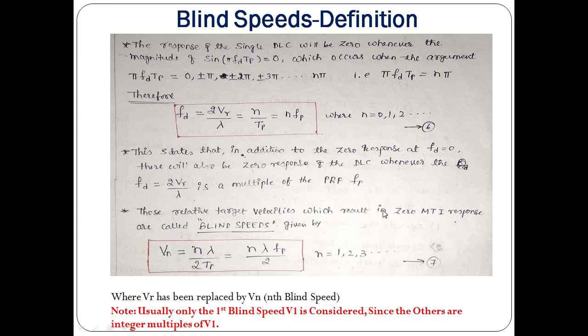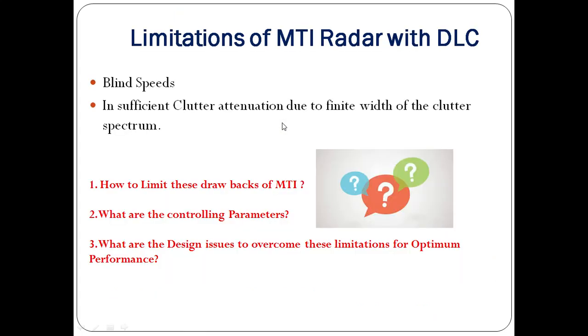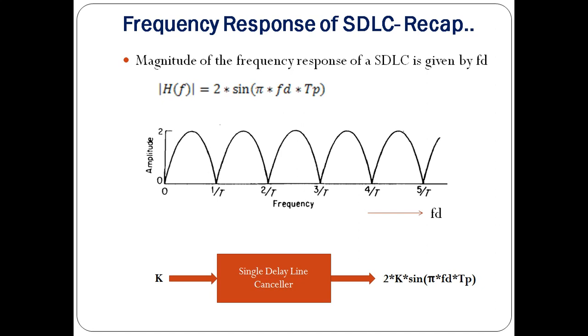To arrive at the definition of the blind speed, it is very important to look at these positions where the DLC response is 0. We are only looking at these frequencies, and here the frequency is not the transmitted frequency, it is the Doppler frequency shift, that is Fd.